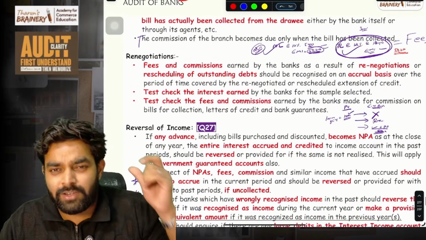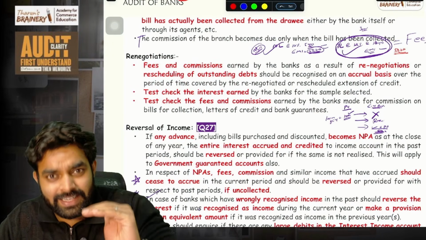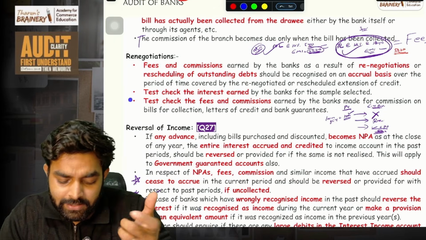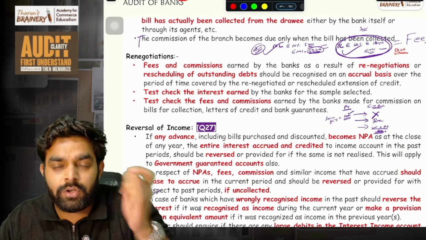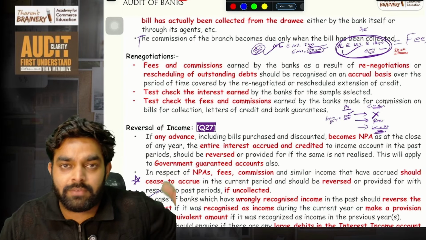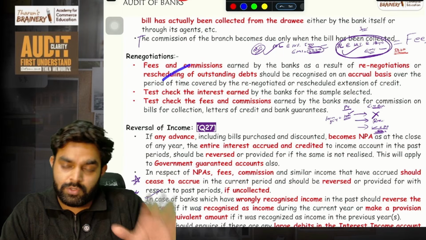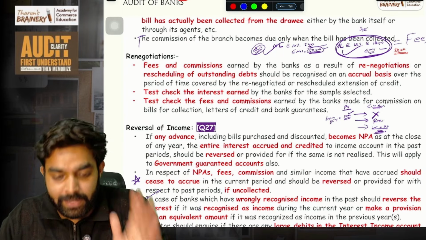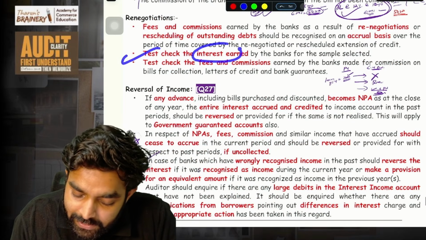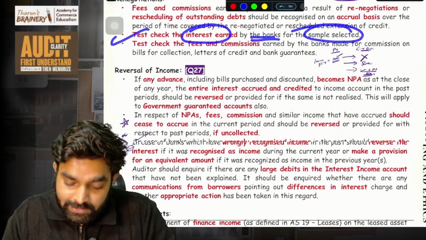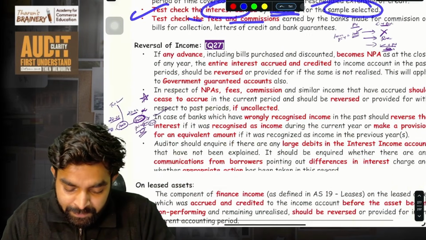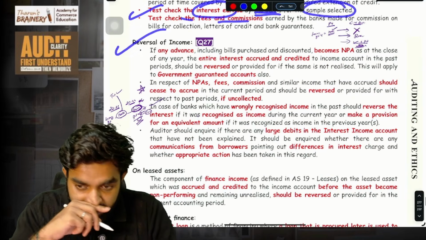Just understand this, don't think too much practically. Just understand this basic practical for learning the theory. That's enough. They'll not give you any practical question to solve on this. Just for understanding, learn the practical side. Then test check the interest earned by the bank for the sample selected. Then test check the fees and commission. Simple. Then reversal of income, another important area.